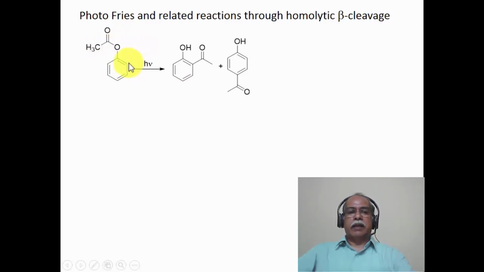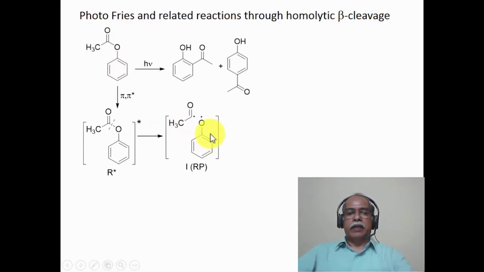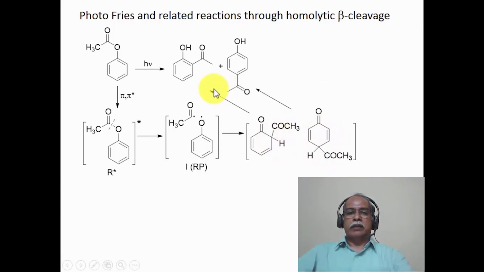The acetyl radical recombines in the para position as well as in the ortho position, resulting in the formation of the corresponding intermediate biradical stage. The intermediate biradical recombination in the ortho and para position will give this intermediate, which is undergoing enolization to give the phenolic product, which is the orthohydroxyacetophenone and parahydroxyacetophenone as the product.